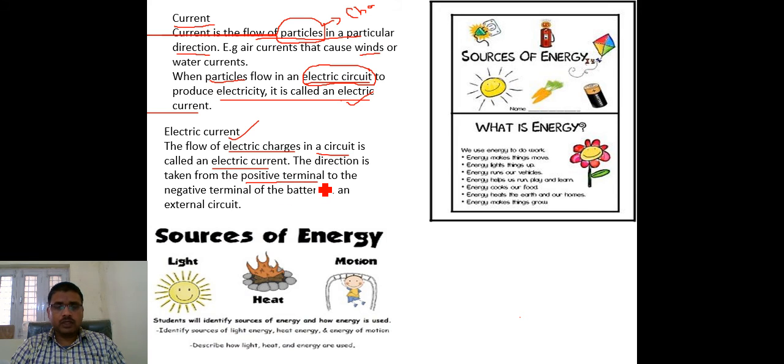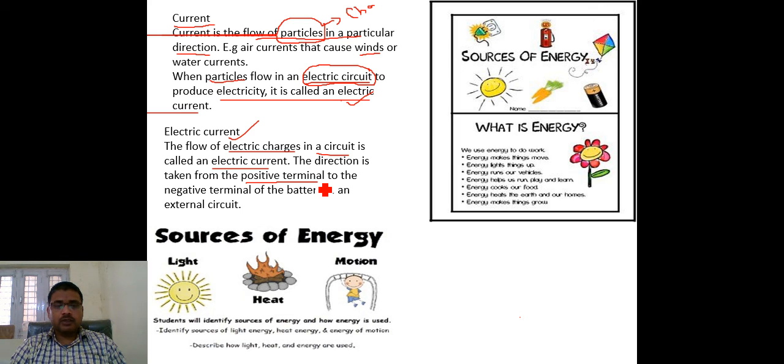When these charges flow from one terminal to another, like a magnet has two poles, south and north, similarly in electricity there are two terminals by which electric charges flow. Those two terminals are the positive terminal and the negative terminal in the battery, and they provide the direction of flow of the electric charges.